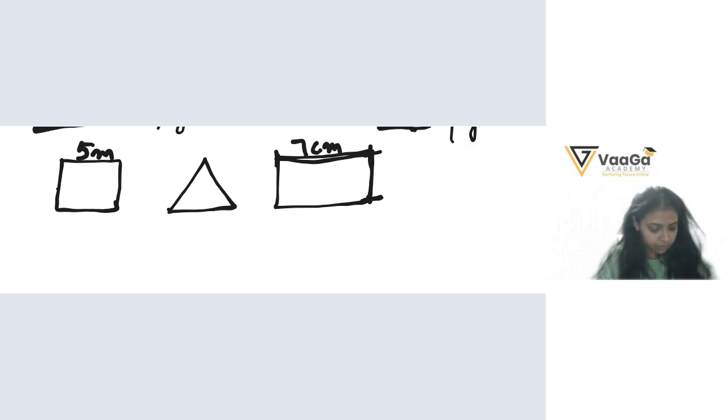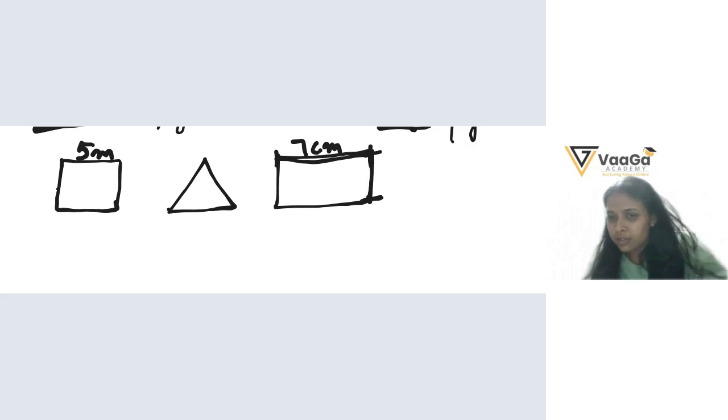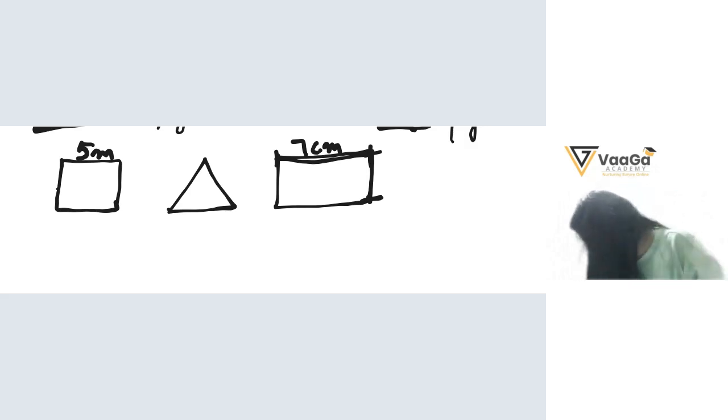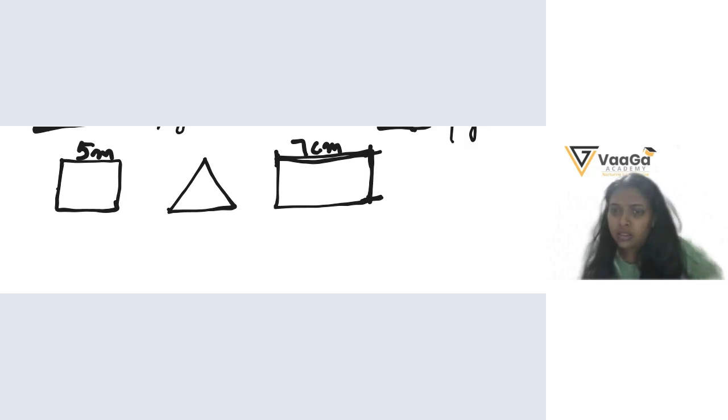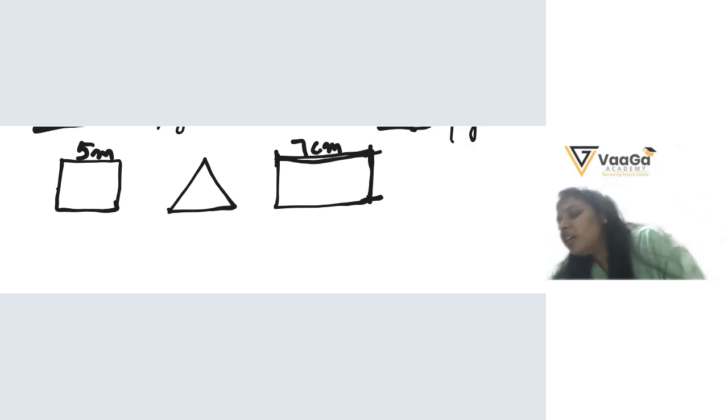Read the number carefully. How much? You can say 2.5. You can say 2 centimeter. Okay, 2.5. So this side is 2.5.